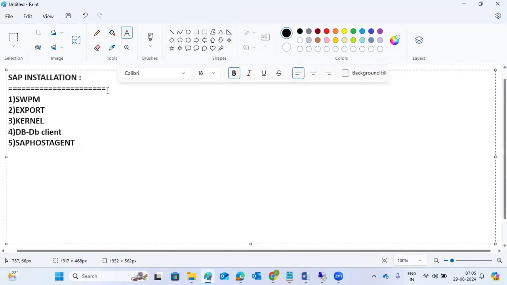So where do we have to download it? From the Service Marketplace, for which we have the S user ID. With the S user ID, we have to download it and paste it into the server level. From there, we have to do the installations, right? That is what we discussed yesterday.